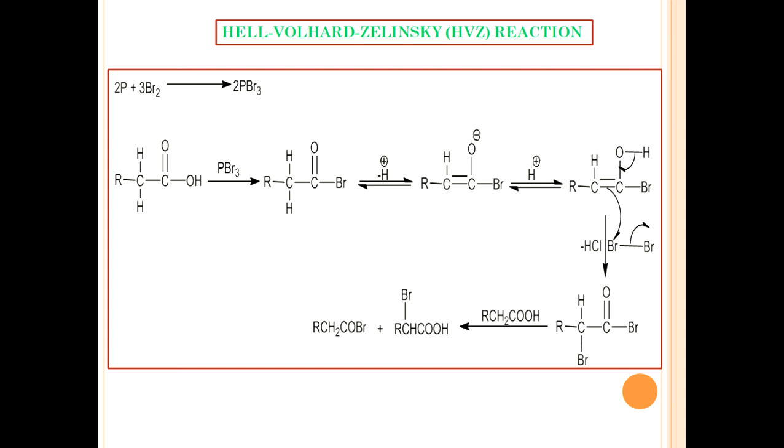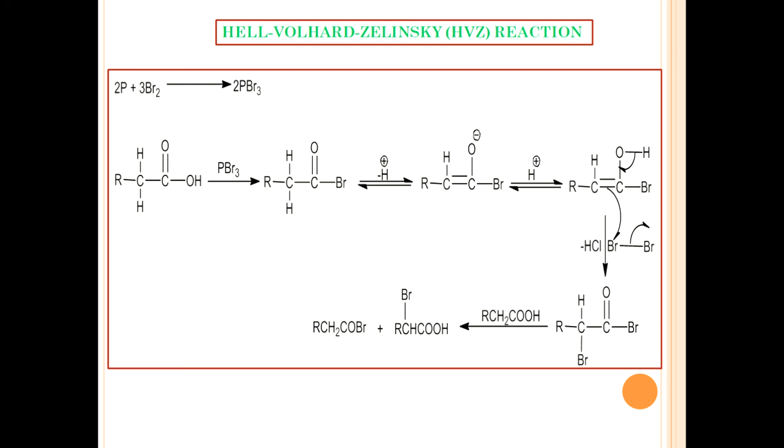Here alpha bromo carboxylic acids can be prepared by the action of chlorine or bromine on monocarboxylic acids having alpha hydrogen in the presence of a small amount of red phosphorus. This is known as the Hell-Volhard-Zelinsky reaction. What is the mechanism behind this reaction?